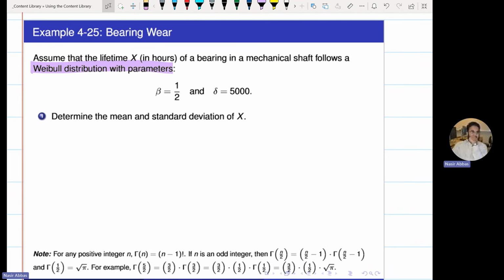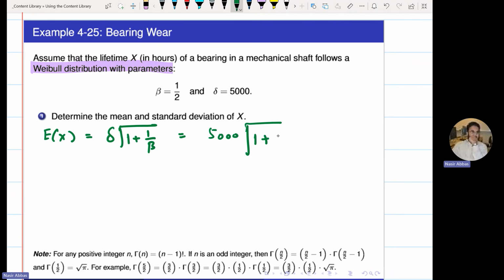So we gave you the mean and variance expressions. They are in the formula sheet. You have to substitute these expressions. So let us first substitute, and then I will tell you where things can go wrong. For the mean, given in the formula sheet, it is delta times gamma of 1 plus 1 over beta. If you plug in, what is the delta given to you? 5,000.